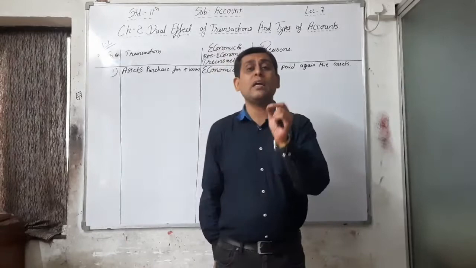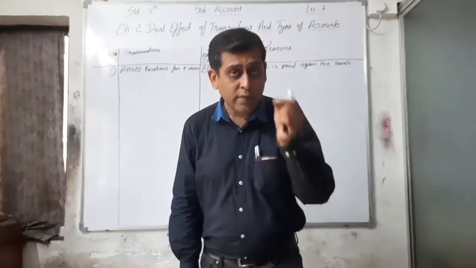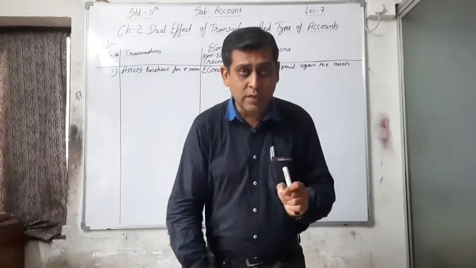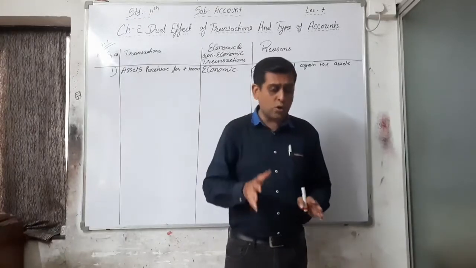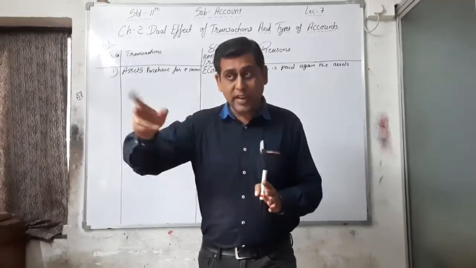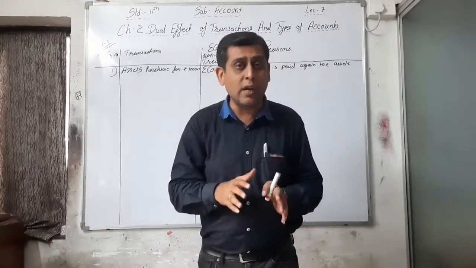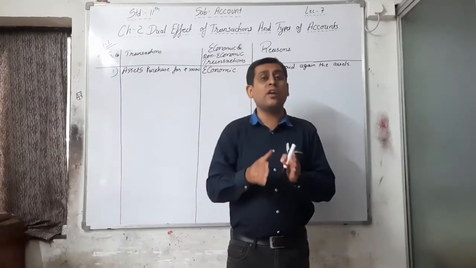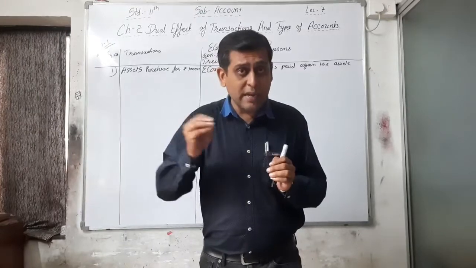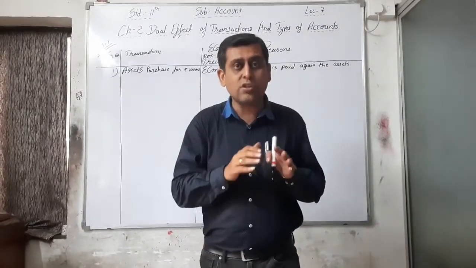Here the party name is given and the word cash is not given, so you can say it is a credit transaction. It is an economic transaction. You all know that because 22,000 is there, and here goods are exchanged on the basis of purchase or sale, and a debtor-creditor relationship exists because Mira is not paying any cash in this transaction.